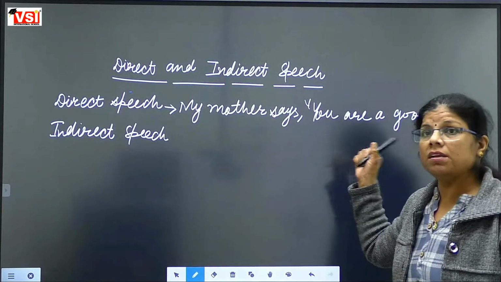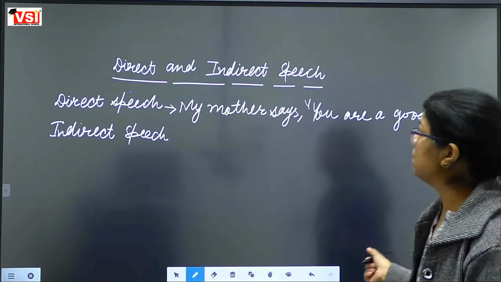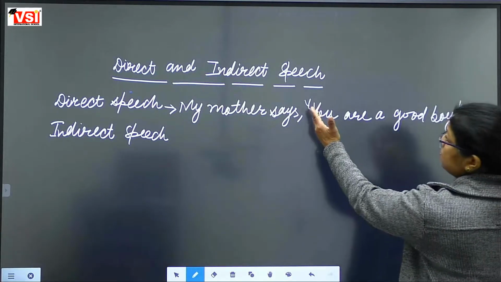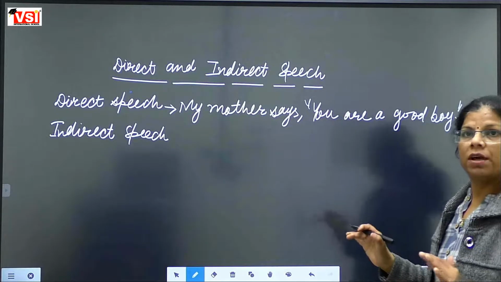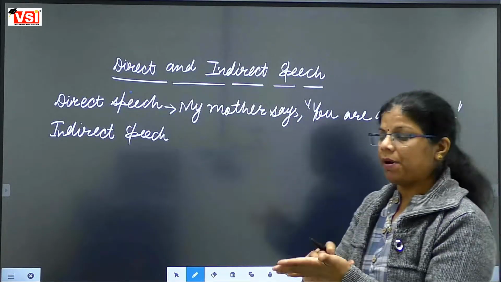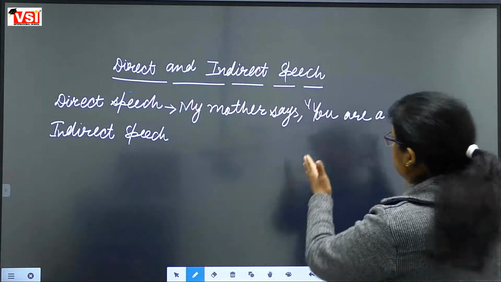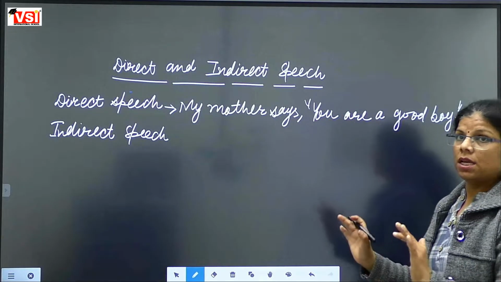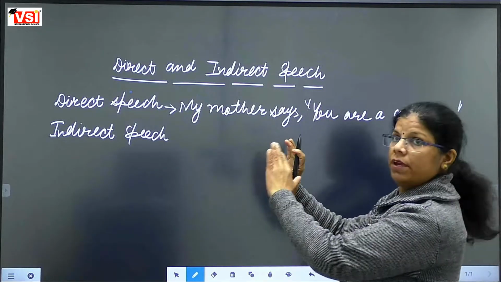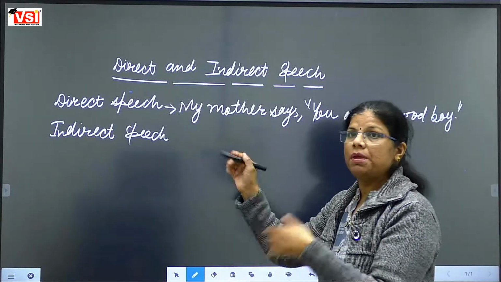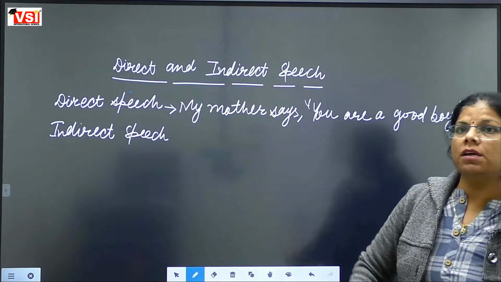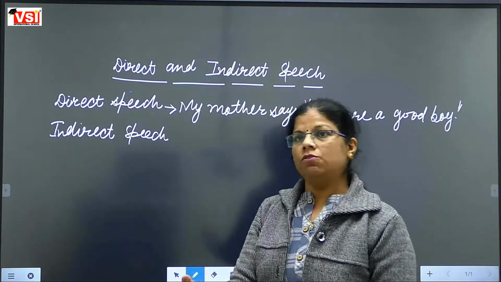ये जो है आपका ये direct speech का sentence है. कैसे पता चल रहा है direct speech sentence? Because we have quoted the actual words of the speaker inside inverted commas. Quotation marks के अंदर हमने जिस भी person ने वो words को बोला है उनको as it is quotation marks के अंदर रख दिया. यहाँ पर देखिए, my mother says, मेरे मम्मा कहती है you are a good boy. If your mother is saying to you, so you will say you are a good boy.